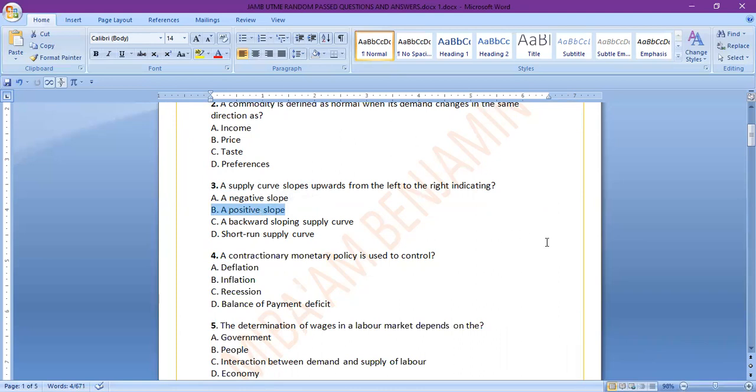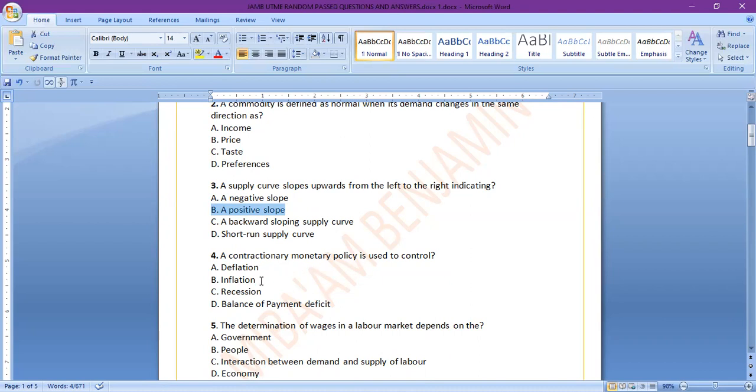Number 4, contrary to expansionary monetary policy, a contractionary monetary policy is used to control A, deflation, B, inflation, C, recession, D, balance of payment.